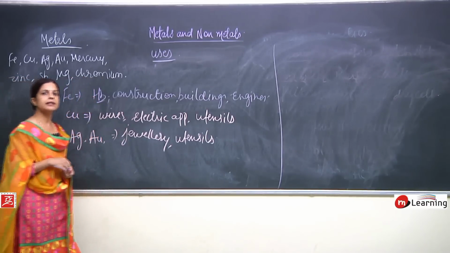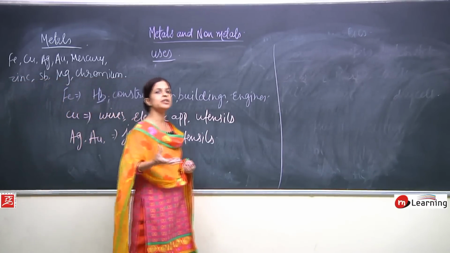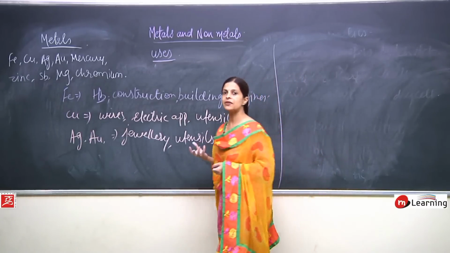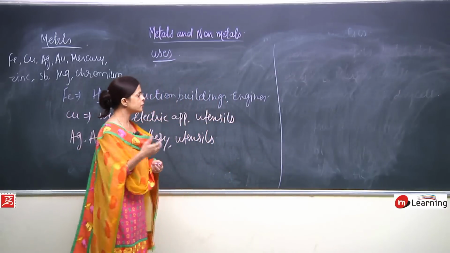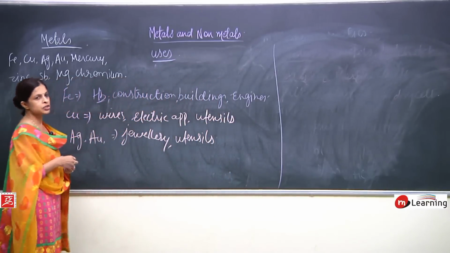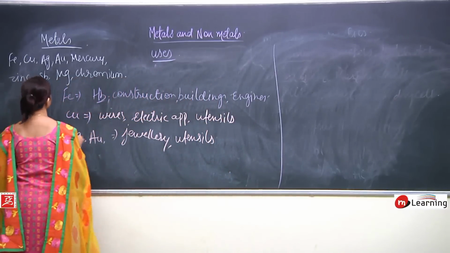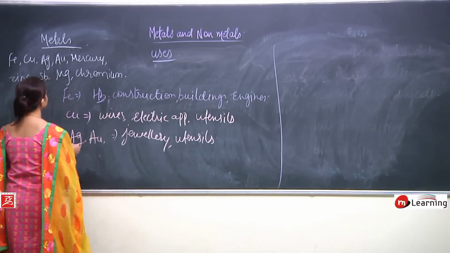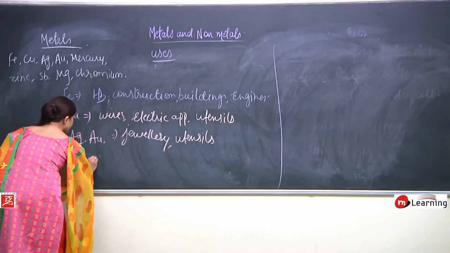Platinum has a very brilliant, silver-colored shine, and it is least reactive, it does not react easily, and so even platinum is used to make jewelry. Sometimes silver is also used to make wires. Now next is mercury.